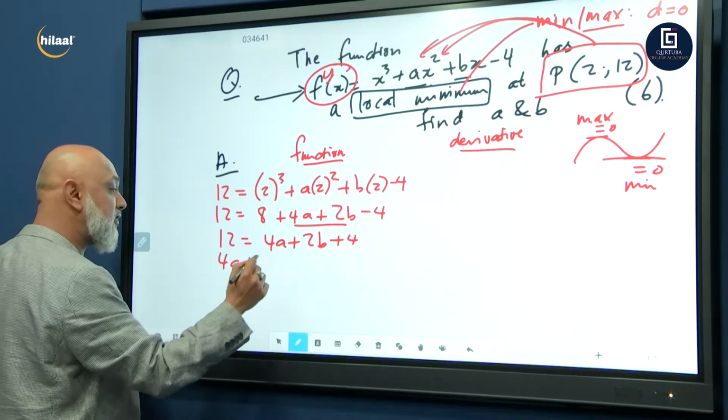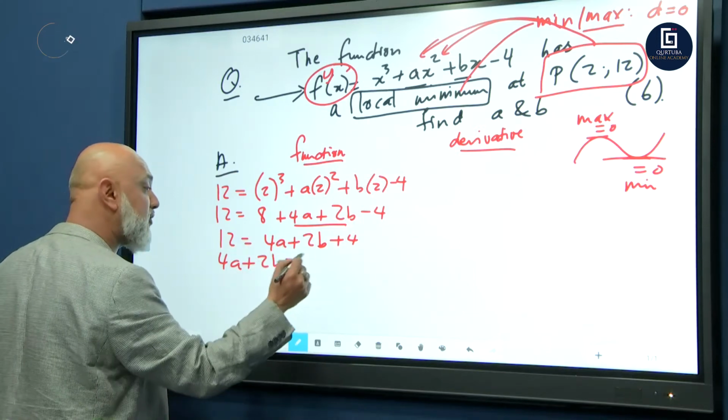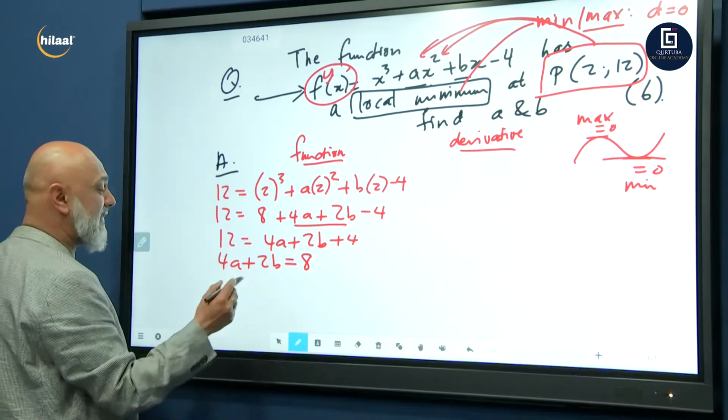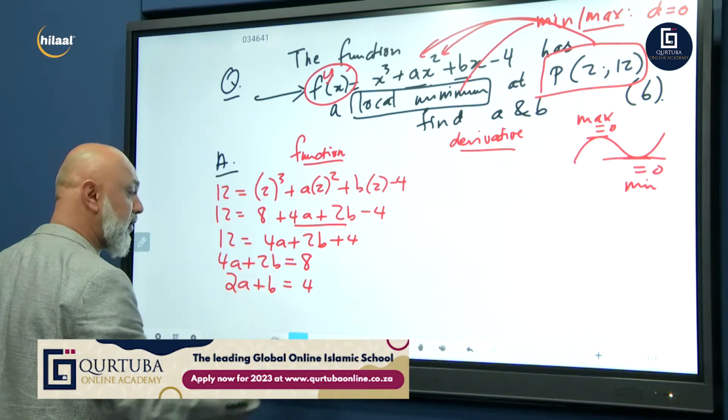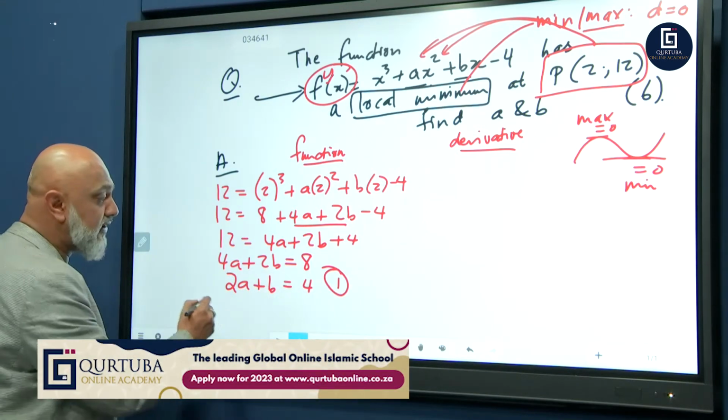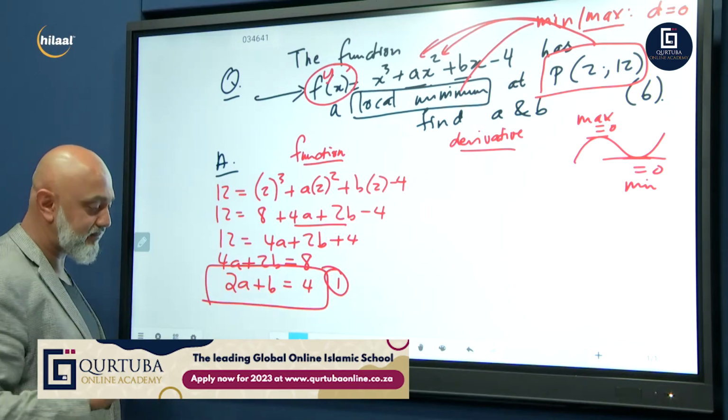So 4a plus 2b is equal to 8. Let's divide everything by 2. So 2a plus b is equal to 4, and that's equation number 1. So we've got the first equation in terms of a and b.